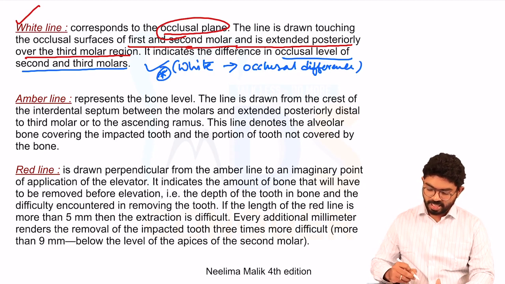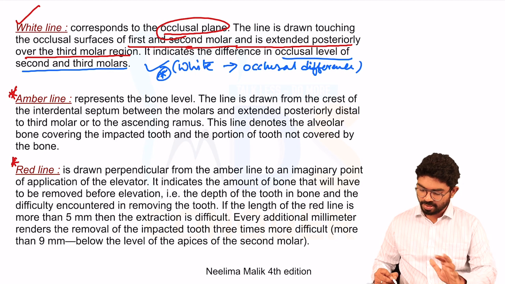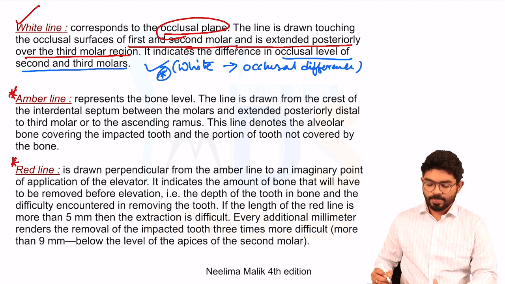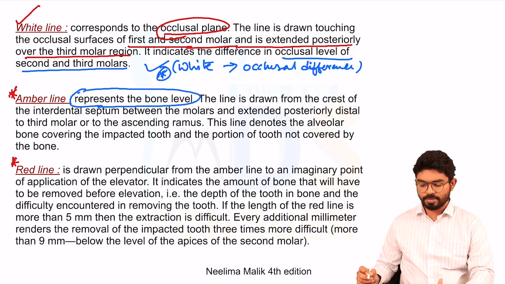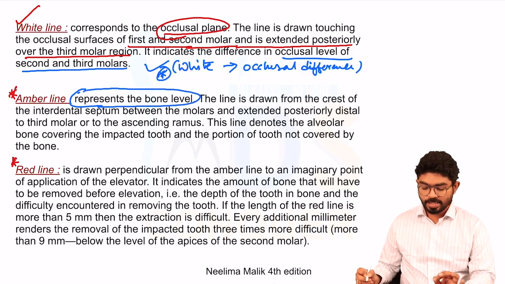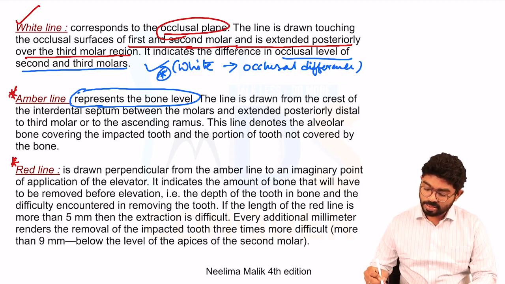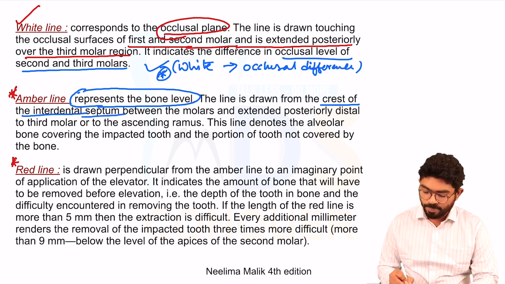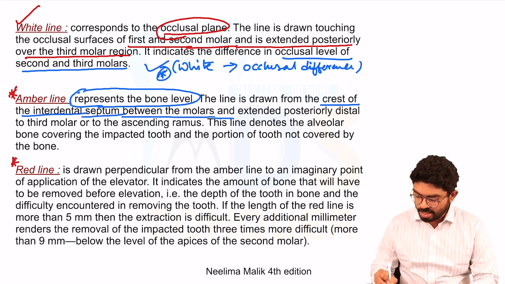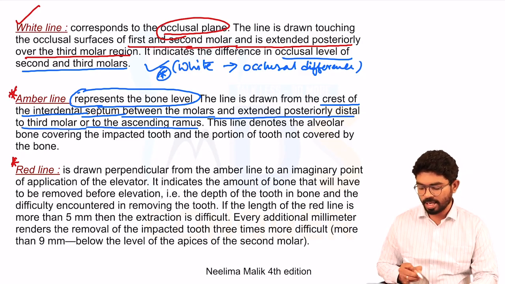Most of us get confused between the amber line and the red line, so we'll read each in detail. The amber line represents the bone level. How is it done? A line is drawn from the crest of the interdental septum between the molars and extended posteriorly, distally, to the third molar and the ascending ramus.